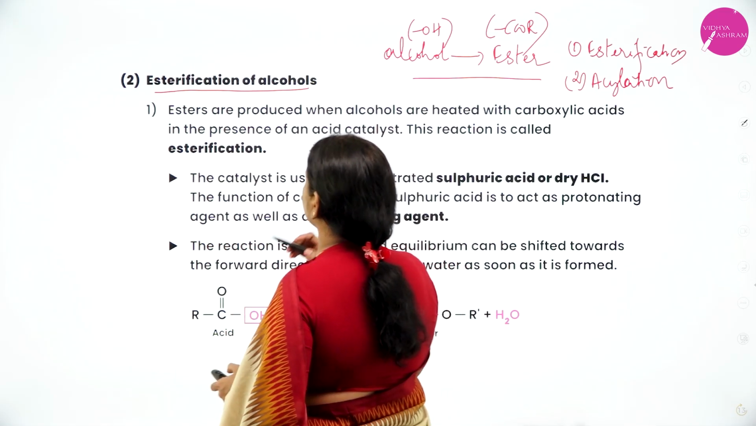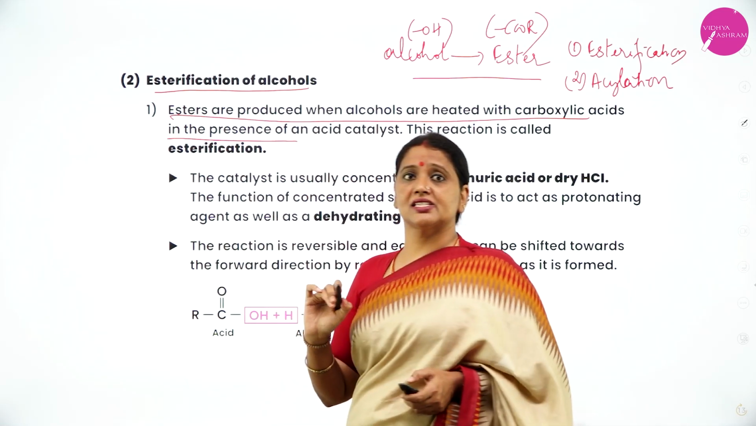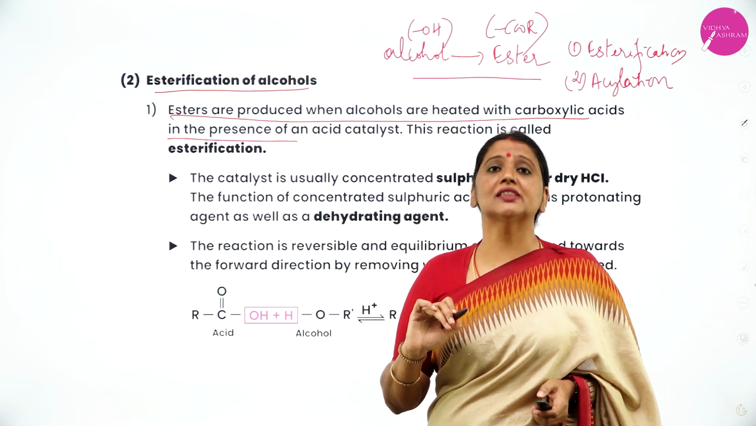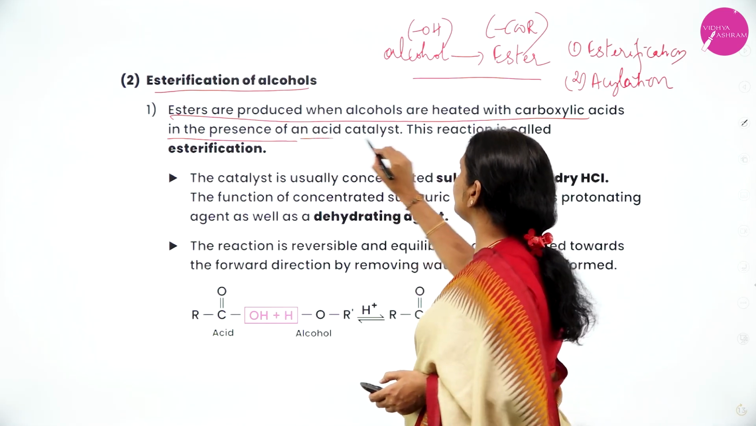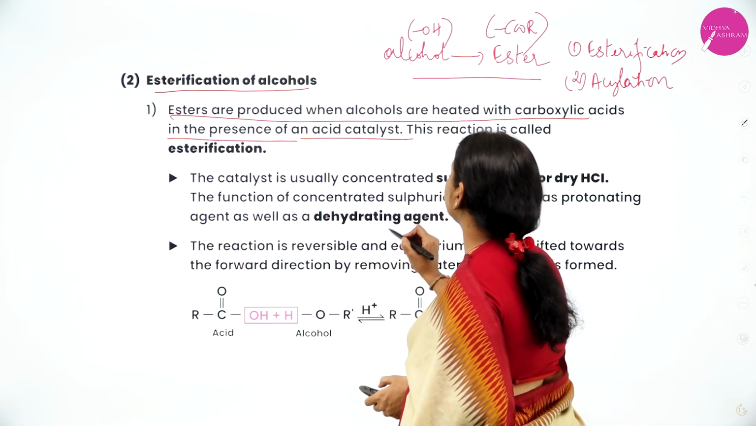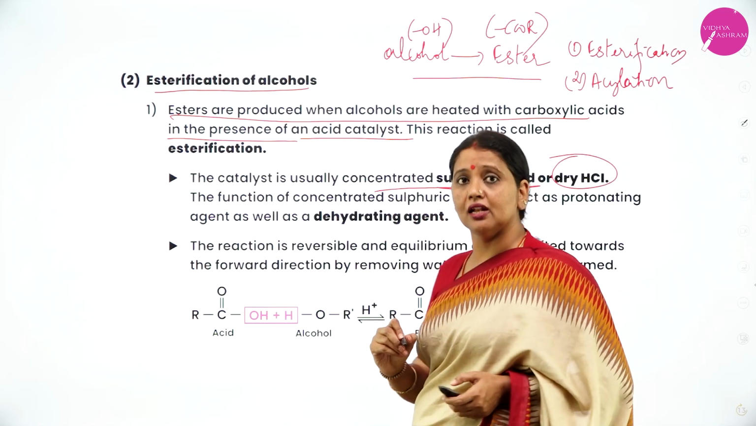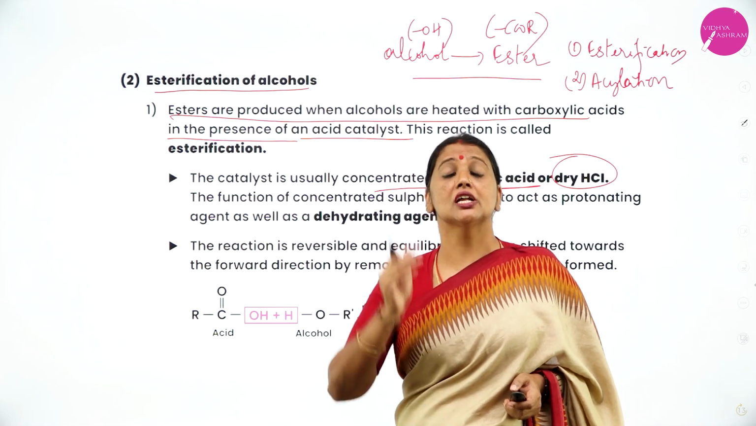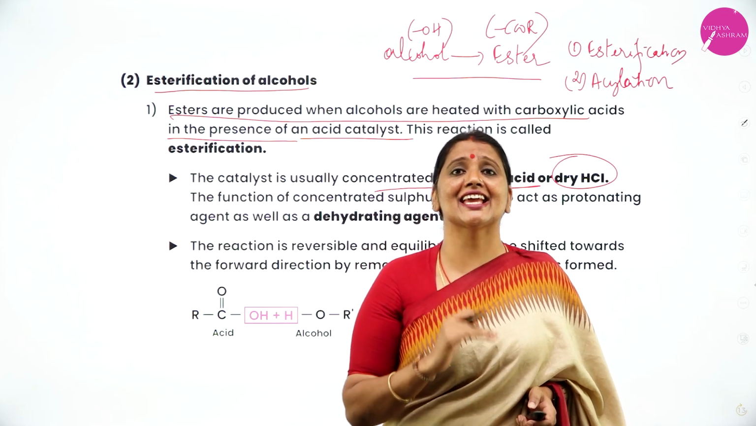First one, esterification. Esters are produced when alcohols are heated with carboxylic acid. How can you produce esters? Esters are prepared by heating alcohol with carboxylic acid in the presence of an acid catalyst. The acid can be concentrated sulfuric acid, or we can use dry HCl. What is the role of concentrated sulfuric acid or dry HCl in esterification? They act as a dehydrating agent, or they act as a protonating agent.